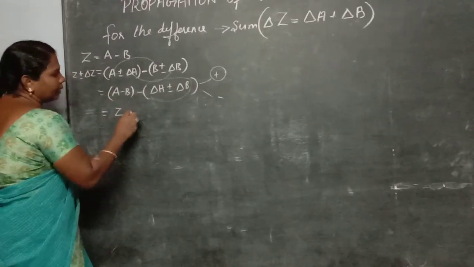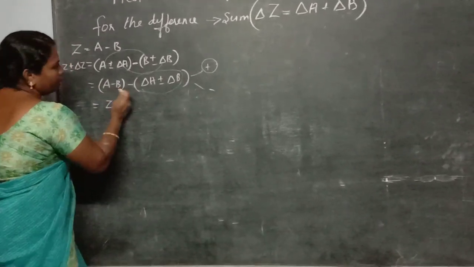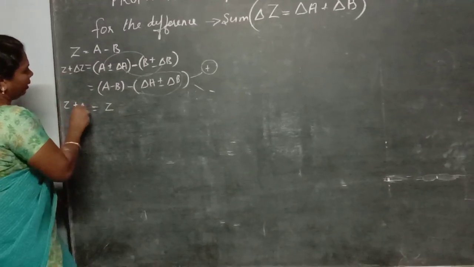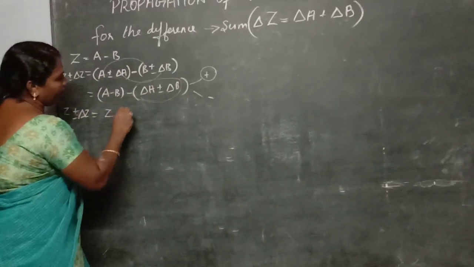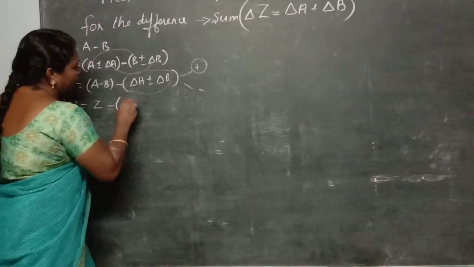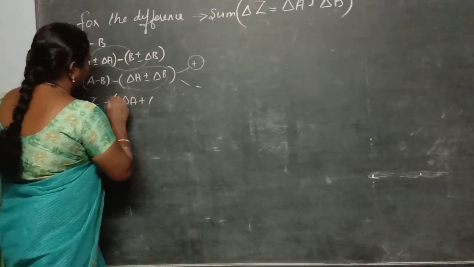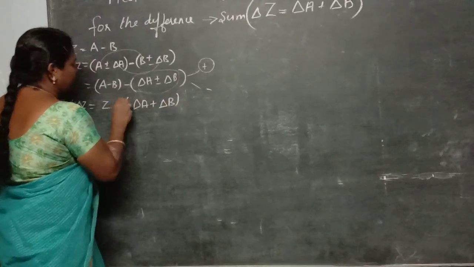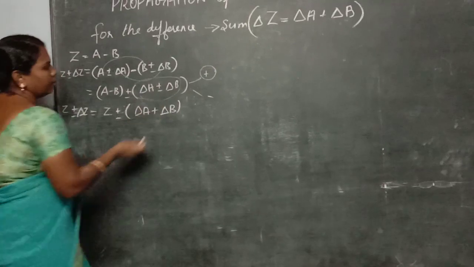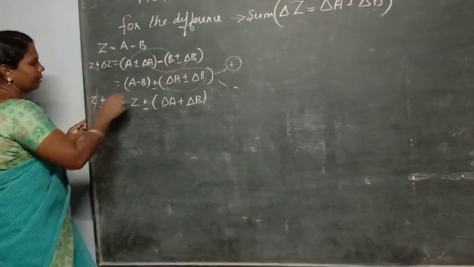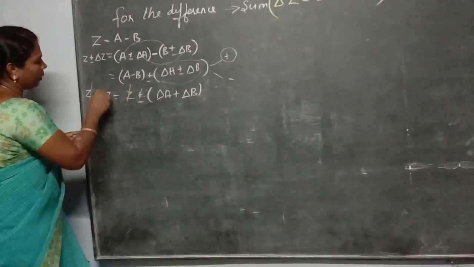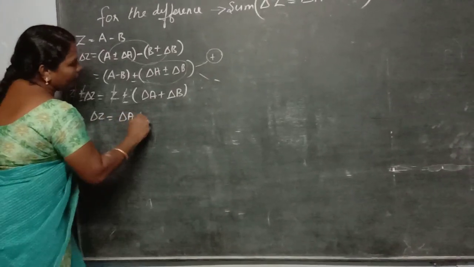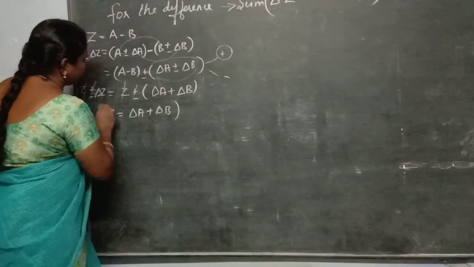So z plus or minus delta z is equal to z minus delta a plus delta b, plus or minus. Okay. See, the common term z should be cancelled, therefore plus or minus would be cancelled. Therefore delta z is equal to delta a plus delta b.